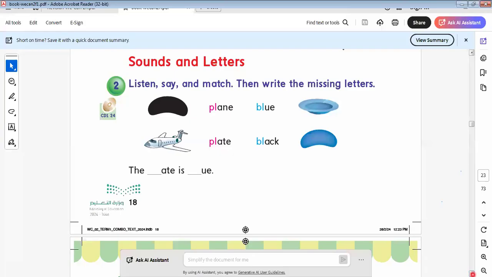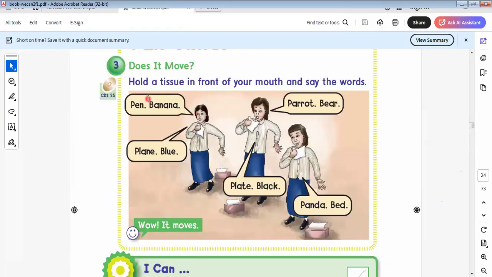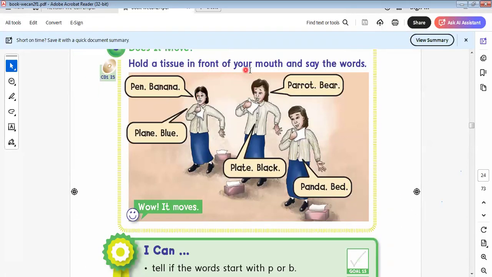Let's go to another one here. Here is the have fun time. Hold a tissue in front of your mouth. This is the tissue that we use when we cough. So we use this material called tissue. Here are pin, banana, plane, blue, plate, black, panda, bed, parrot, pear.